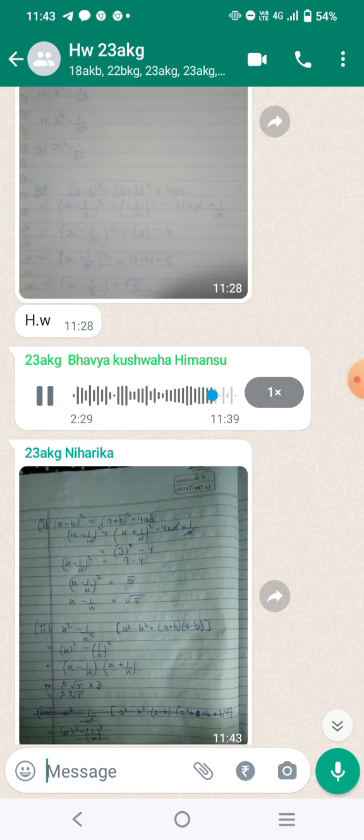Sublimation: a change of state directly from solid to gas without coming into the liquid state is known as sublimation. Deposition: a change of state directly from gas to solid without coming into the liquid state is known as deposition. Evaporation: the phenomenon of change of liquid to gas at any temperature below its boiling point is known as evaporation. Humidity: humidity is the amount of water vapor that is present in air.